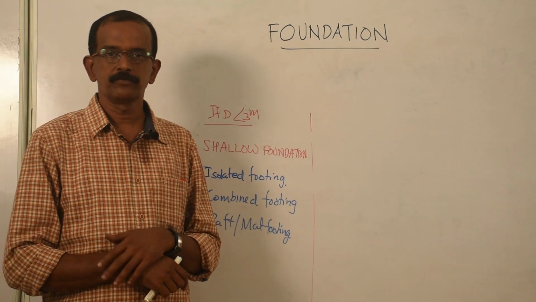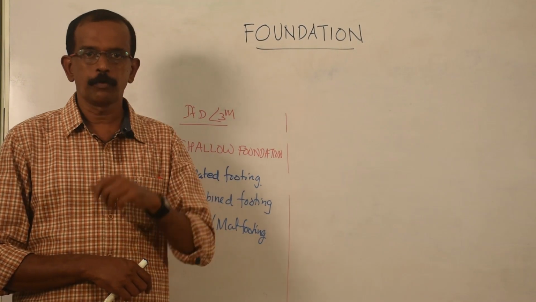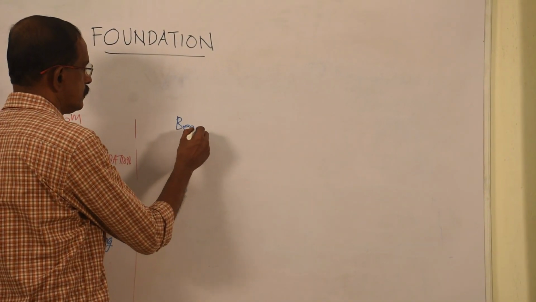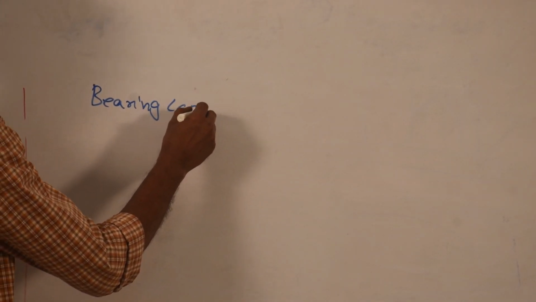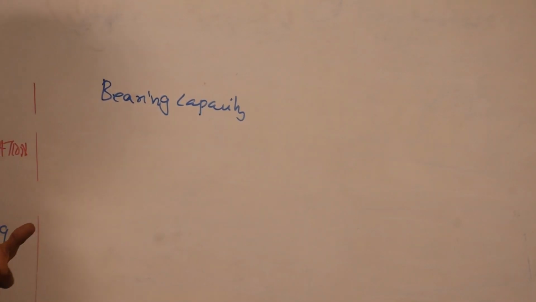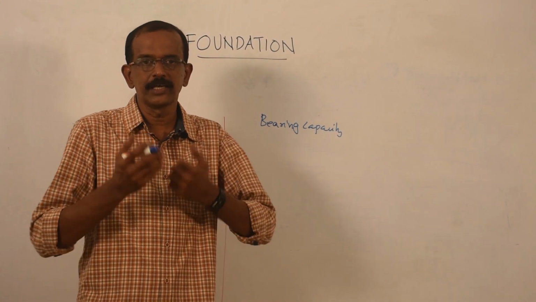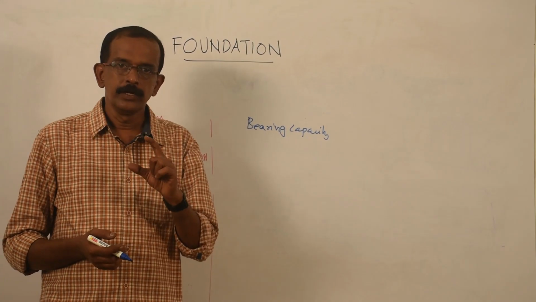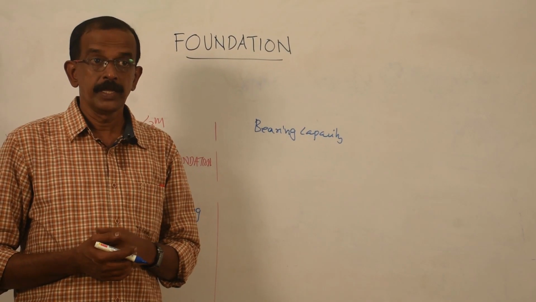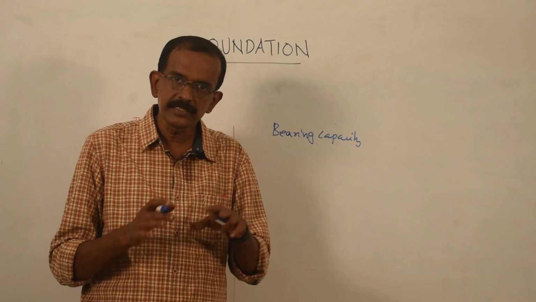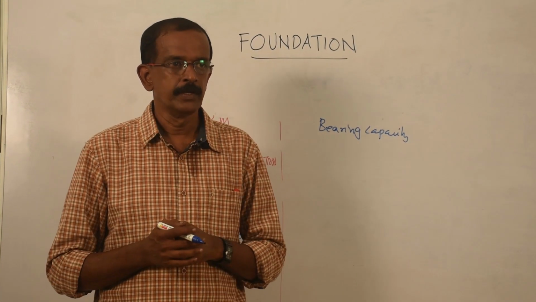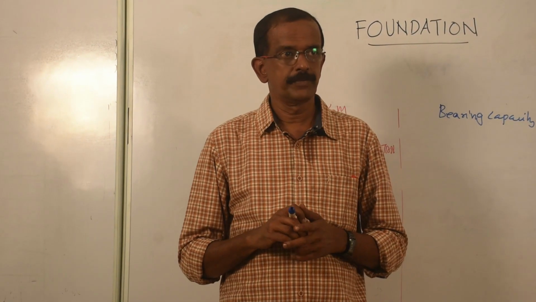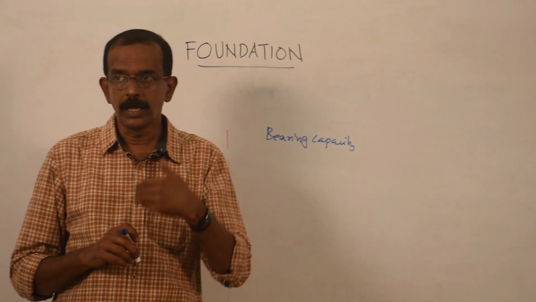Before going to the raft or mat footing, we will see one special property of the soil, that is bearing capacity of soil. What is meant by bearing capacity? To bear something, to carry something, that is the load, the weight of the building. The ability of the soil to take care of the load is called bearing capacity. It may vary from place to place, and even in the same place there may be variation. For example, in a room, at this corner bearing capacity is very high, at that corner it is very low, and there it is medium.